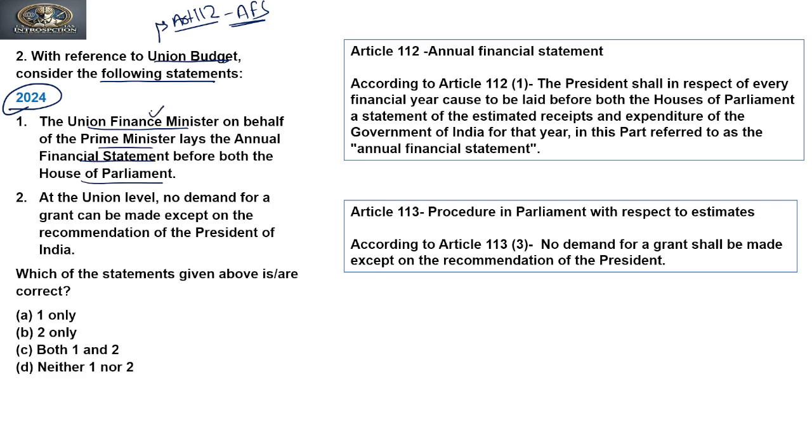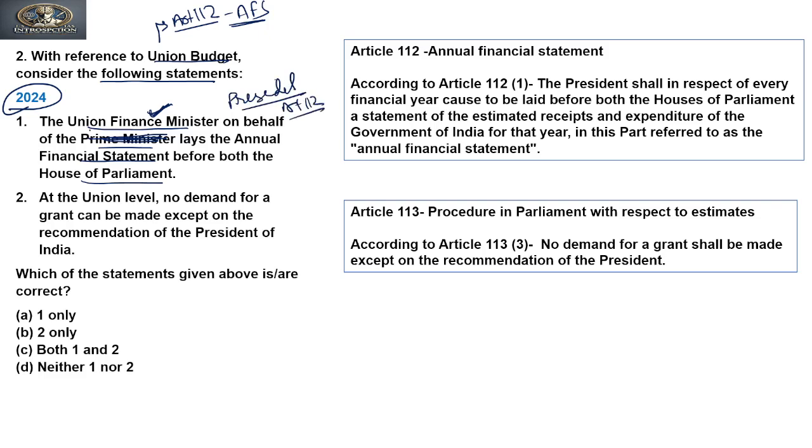Yes, it is true that the Union Finance Minister presents the budget, but on behalf of the Prime Minister, no, it is not true. It is done on behalf of the President according to Article 112.